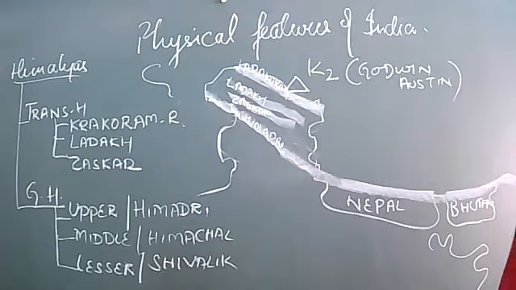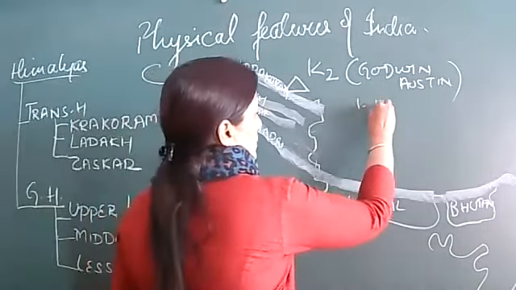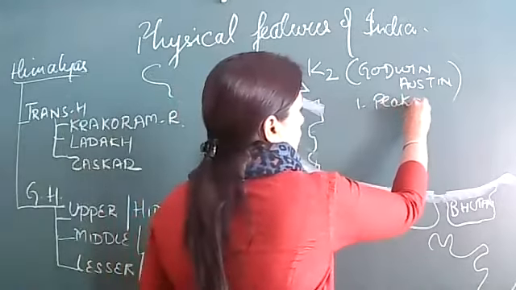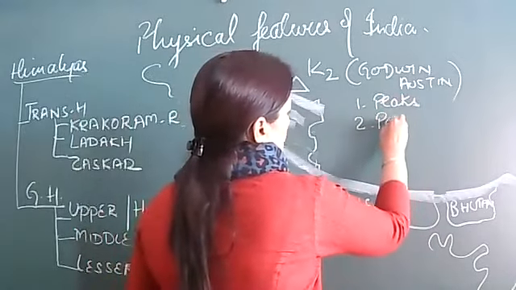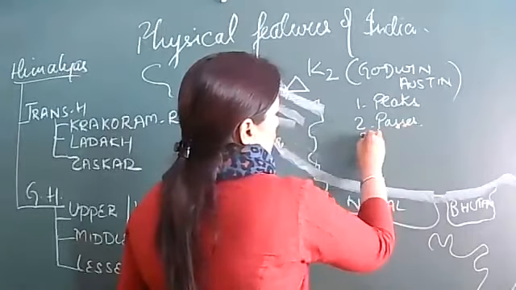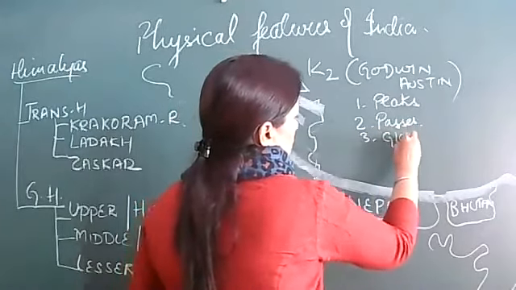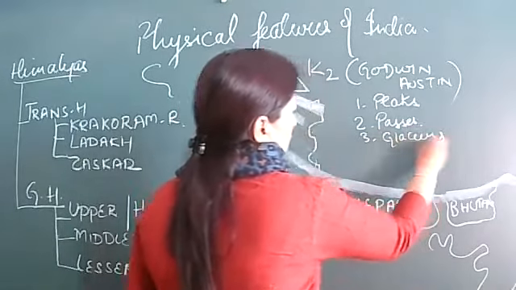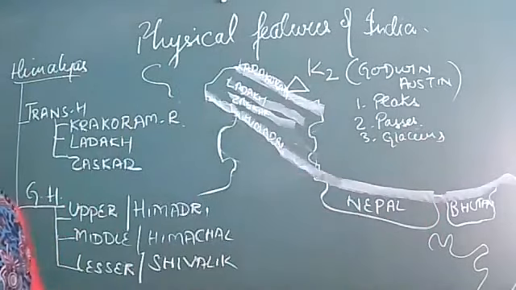And this range, Himadri, is famous for three prominent things. One I will do, one you will do, and one no need to do. First, we have peaks. This range is famous for peaks, passes, and glaciers. Himadri range is famous for three things: peaks, passes, glaciers.